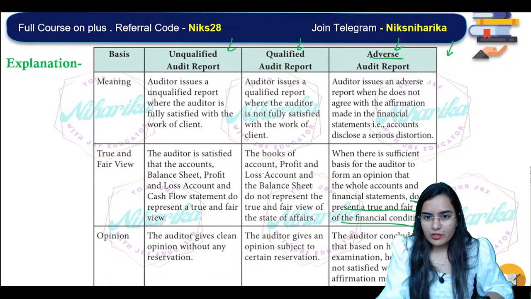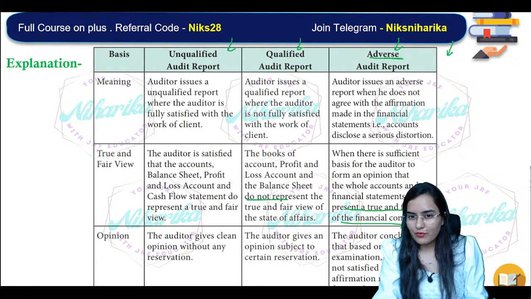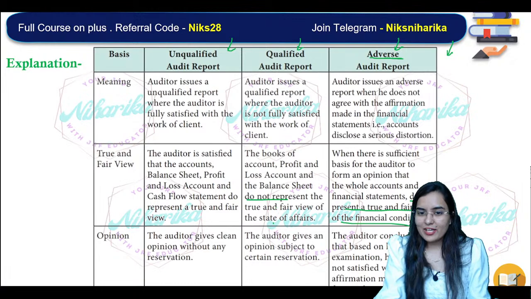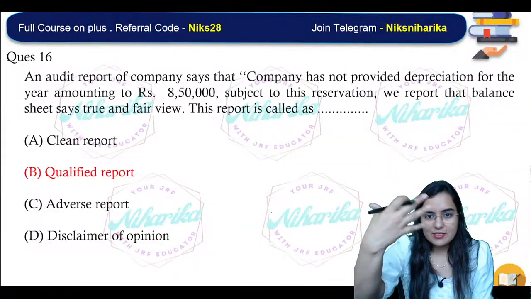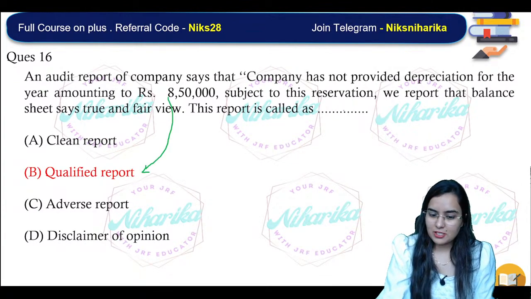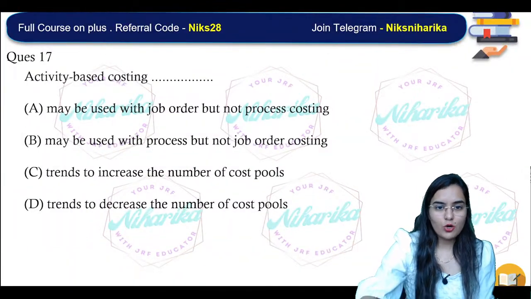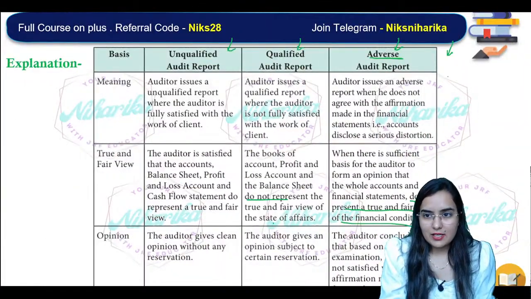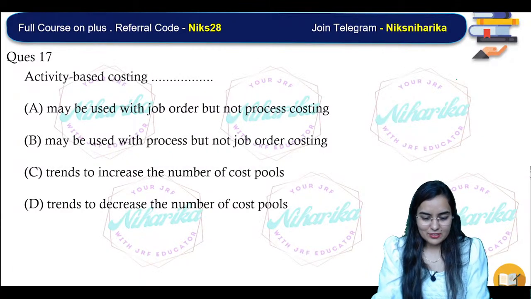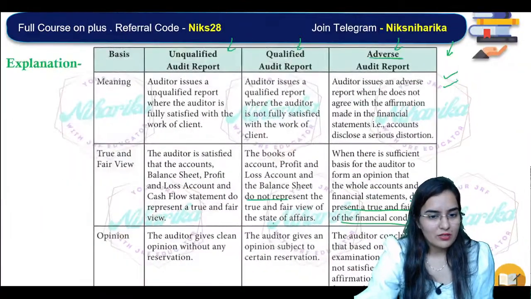And here in a qualified report, the books, accounts, profit and loss, and balance sheet do not represent a true and fair view, but not with a huge amount of error. Whatever is wrong is not that much. We have quoted this particular error, the rest is fine. That is a qualified report. There is misstatement but it is not pervasive, and here there is misstatement and it is pervasive. In adverse, the auditor has the evidence.